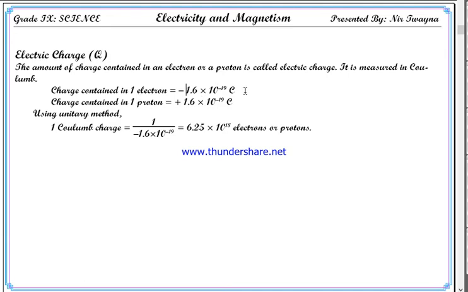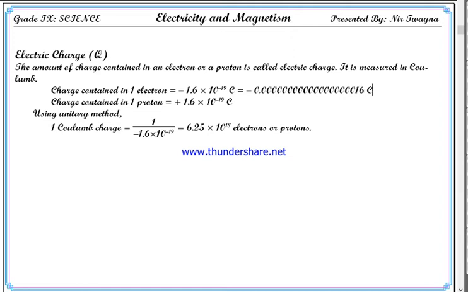Now the charge possessed by an electron is minus 1.6 into 10 to the power minus 19 coulomb. That means you need to add 18 zeros after the decimal point before 1 6.